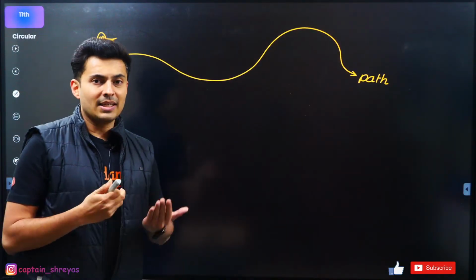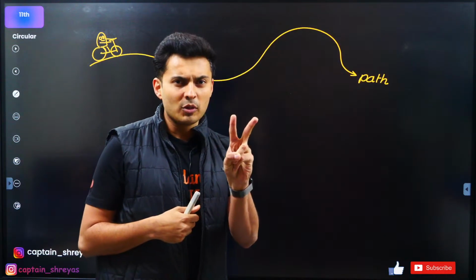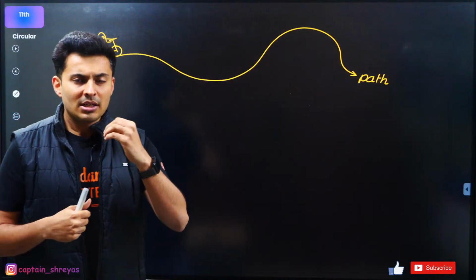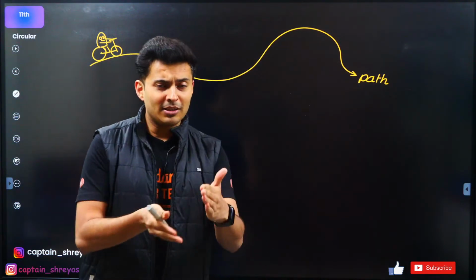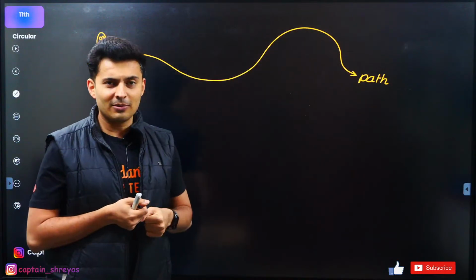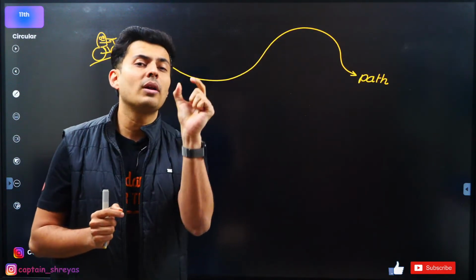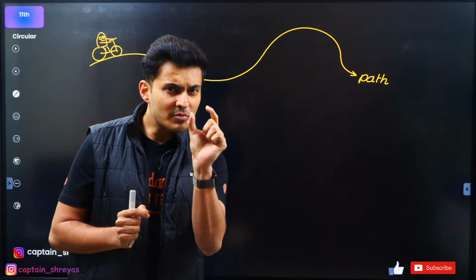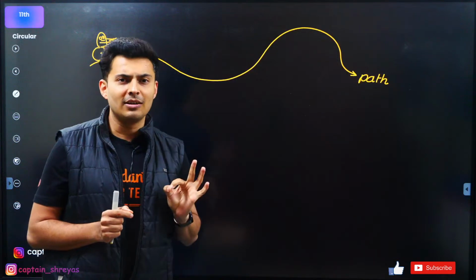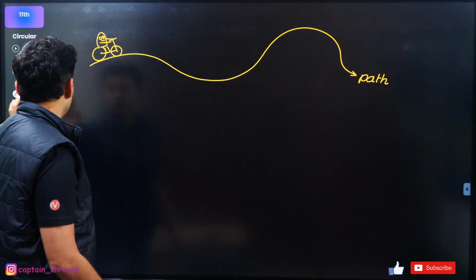Now, when I say this path is curved, obviously it is not 1D motion, it is a 2D motion, but it is not a projectile motion. It's some random curve. And the chapter name is circular motion. You're like, sir, why are you showing this random curve? Guess what? This random curve is also made up of small arcs. Each arc is a part of a big circle. And since we are studying circular motion, maybe somehow this has something to do with it.